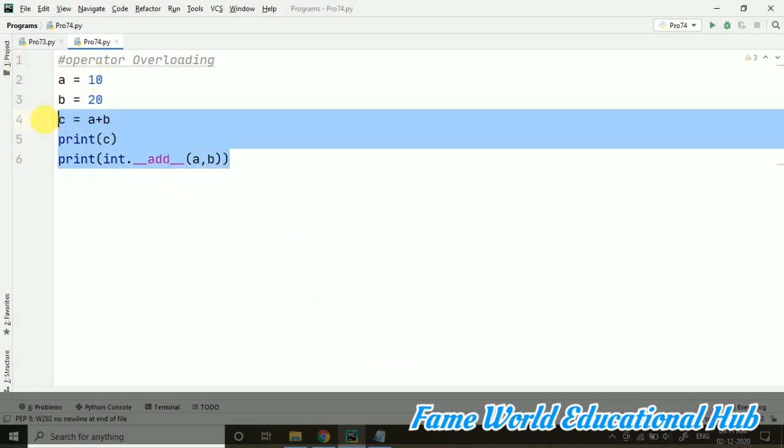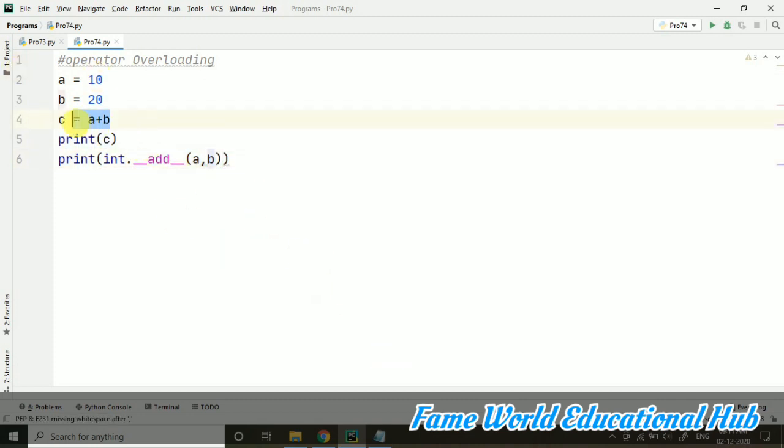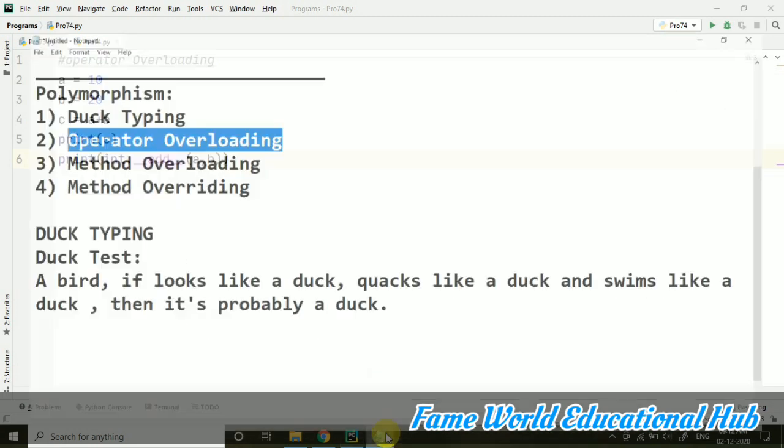Now this was operator overloading. I hope the concept is clear, that these are the operators, plus, minus, multiplication, division, any operator you are using, and it is defined inside as a method. Whenever we are using some operator, we are basically overloading the method which is built for that operator, which is inside this built-in file. So this was the concept of operator overloading.